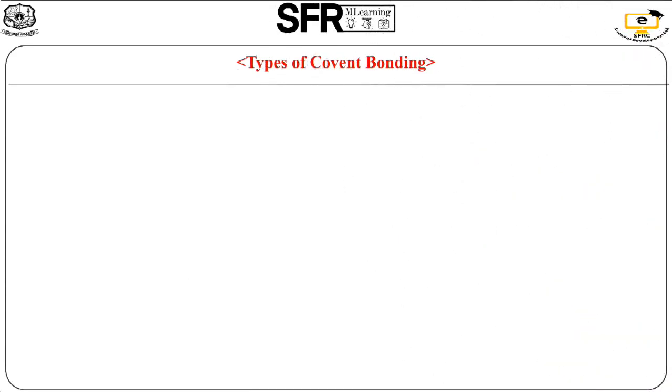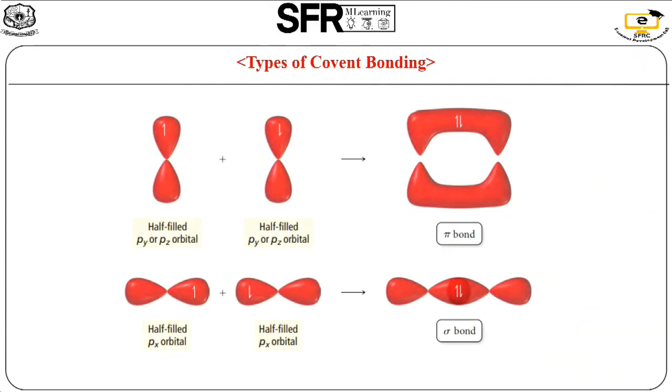Next, what are the types of covalent bond present? The first one is the pi bond. What is a pi bond? It is the overlap between the half-filled p orbitals, for example on the carbon atom and the oxygen atom. When the p orbitals overlap side by side, the resulting bond is called a pi bond, and the electron density is above and below the internuclear axis.